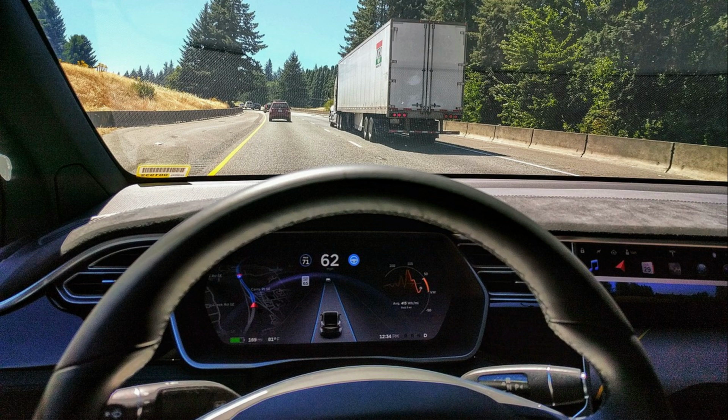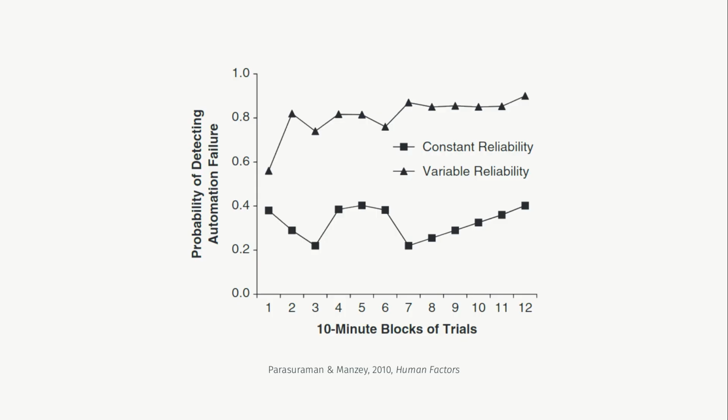Unfortunately, as we all know, humans are poor at detecting automation failures. Moreover, this detection rate is not constant, but depends on various factors related to the user, the task environment, and the automation. For instance, as shown here in this figure, detection rate of automation failure depends on how variable the reliability of the automation is. In other words, humans adapt their behavior to automation.